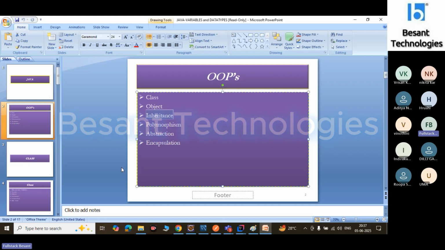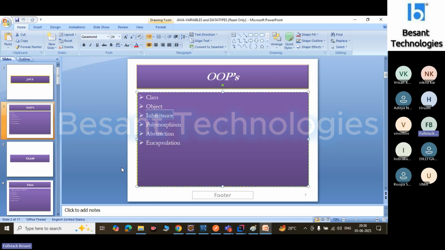In inheritance, you should use the extends keyword: child class extends parent class. That is a must. The types of inheritance are single inheritance, multiple inheritance, multi-level inheritance, hierarchical inheritance, and hybrid inheritance.